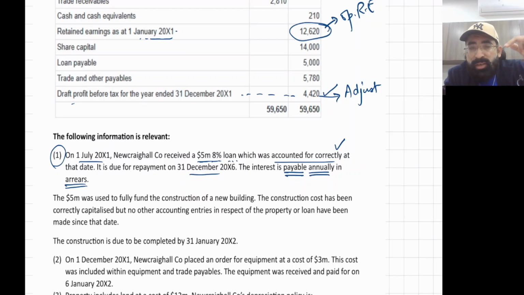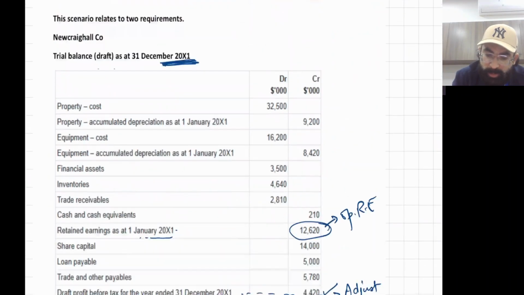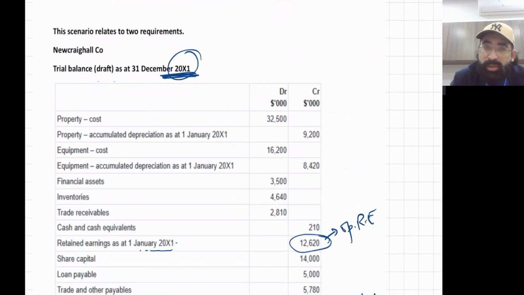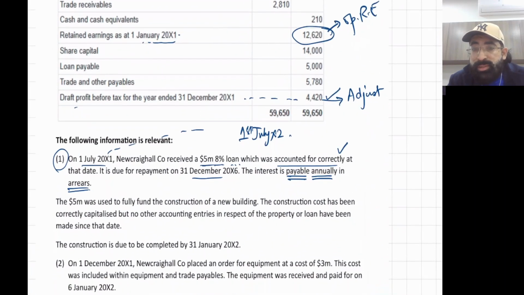That means they have taken the loan on 1st July, so the next interest payment will be made on 1st July x2, after 1 year. But your accounting period year end is 31st December x1.